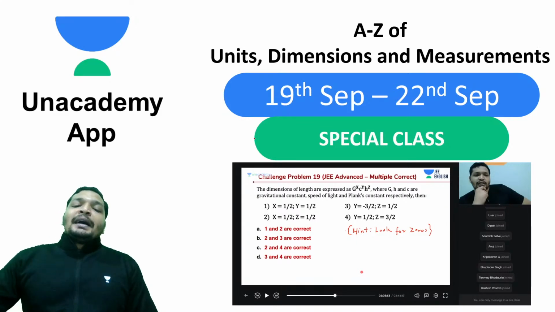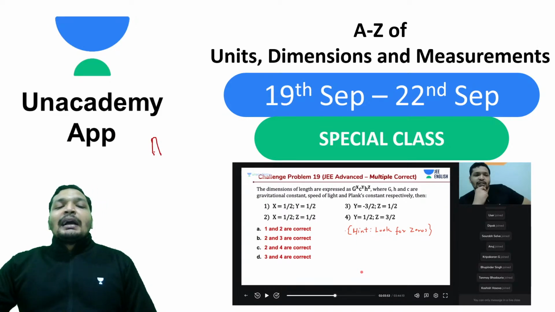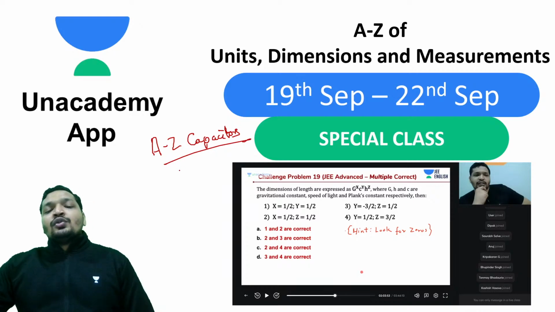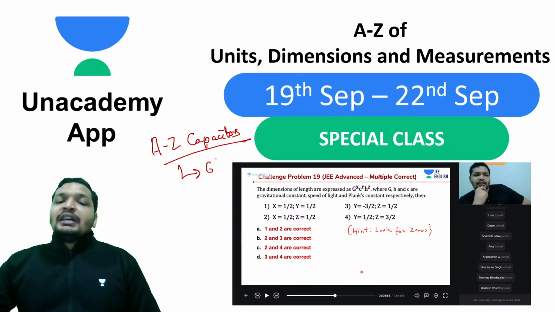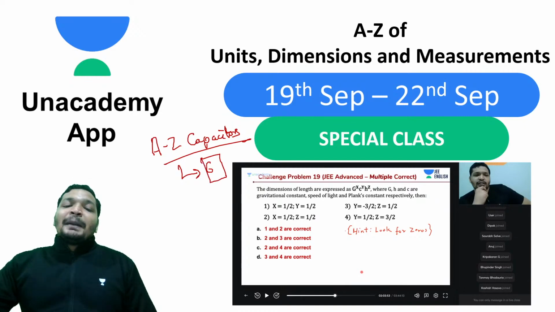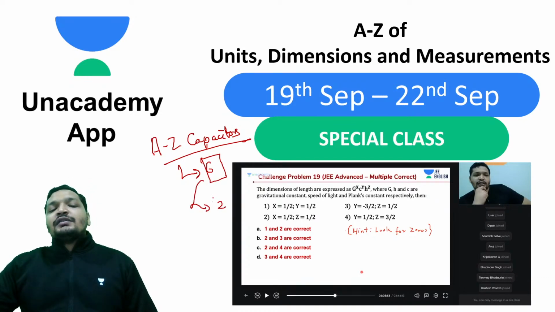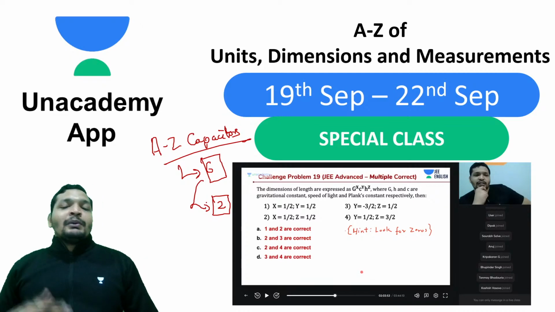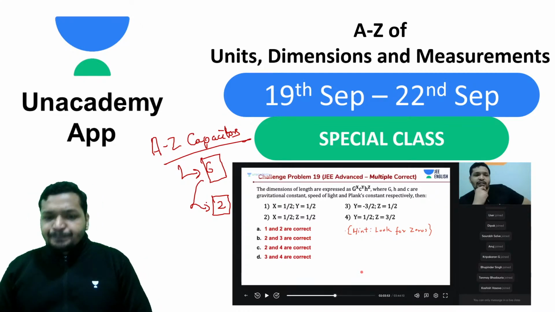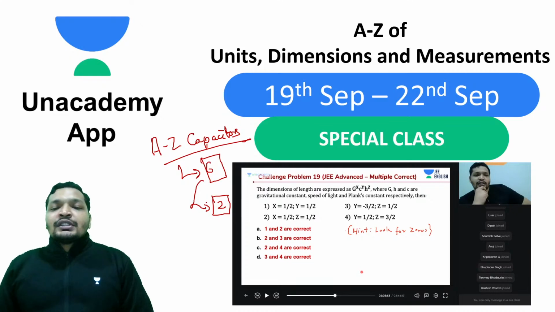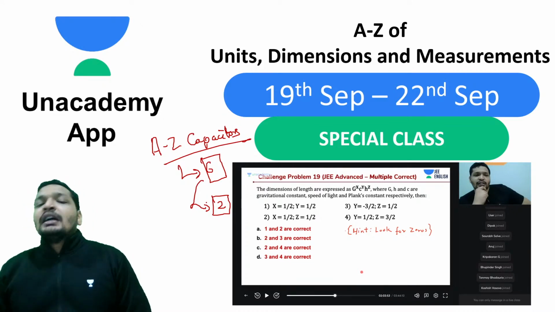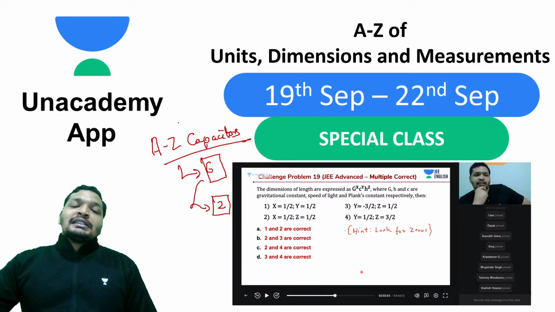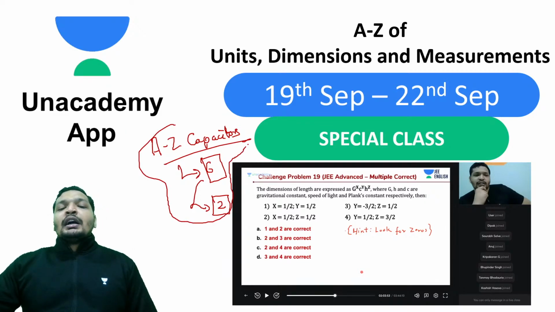And that being said, the A to Z series on capacitors is complete, students. Do attend those 6 back-to-back sessions to get conceptual understanding, plus 2 additional sessions conducted this weekend. You can attend them too, like a PYQ series for your JEE Mains and JEE Advanced preparation. A to Z of units, dimensions and measurements is also complete, and the A to Z capacitor series is definitely a must-attend topic for 2021 aspirants. This way you will be able to score.